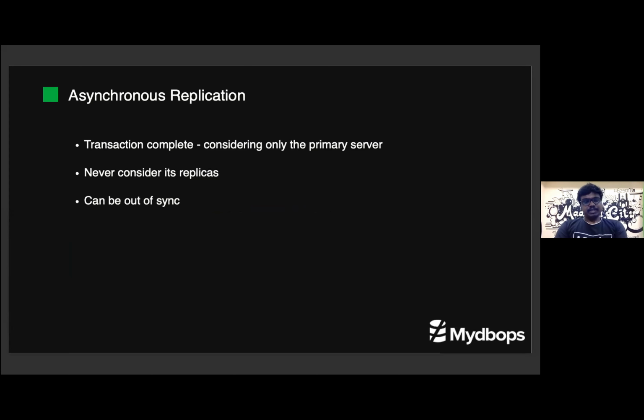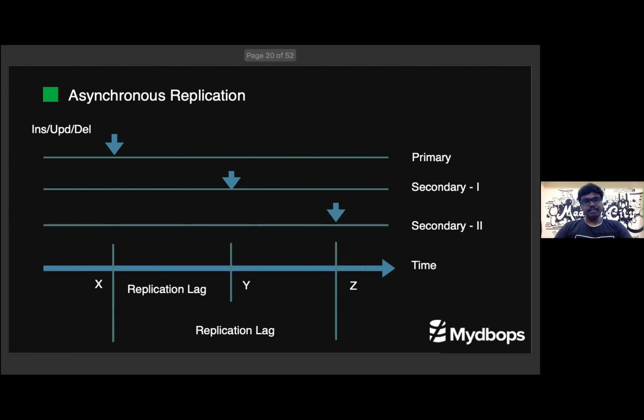In asynchronous replication, whenever a transaction is considered complete, it needs to commit only on the primary server. It doesn't care about its replicas. If you are committing a transaction, it will commit only on the primary server. Secondary servers may be in sync or may be out of sync. So this is the diagram illustrating asynchronous replication.